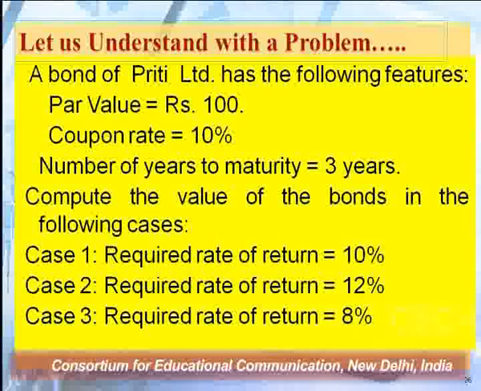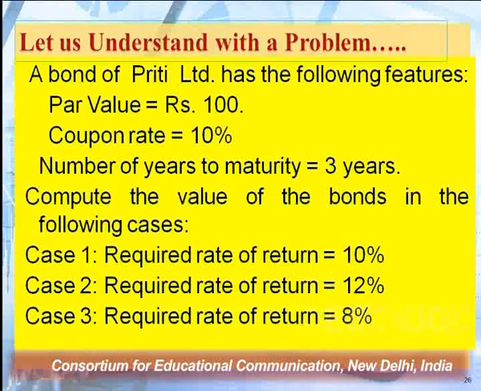It is telling us that the par value of my bond is rupees 100, the coupon rate is 10%, and the number of years to maturity is 3 years. Preeti Limited is asking us to compute the value of the bonds in certain situations. There are 3 situations here in this question. Case 1 is saying required rate of return is 10%. Case 2 is saying required rate of return is 12%, and then if your required rate of return is 8%.